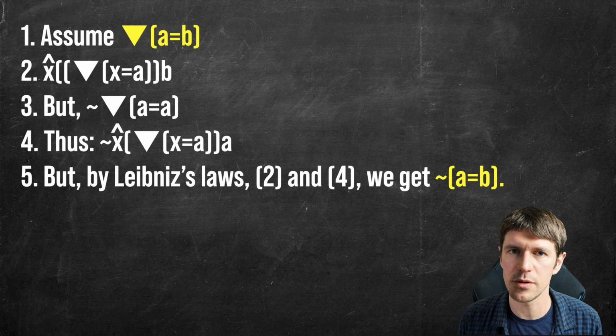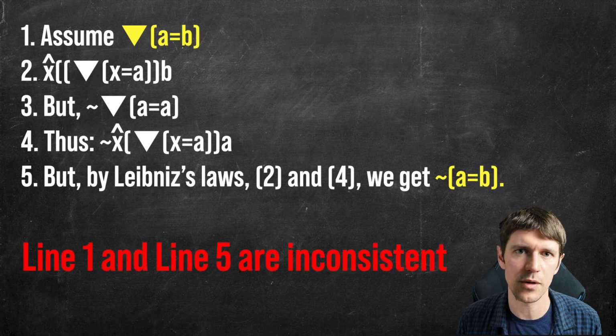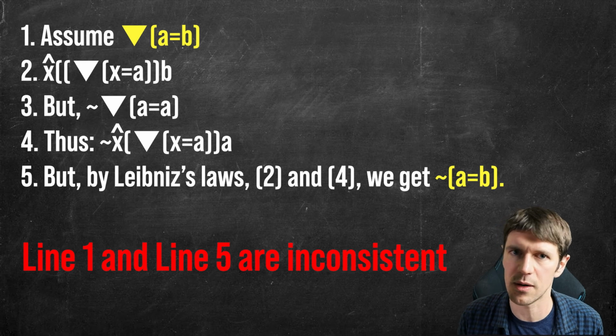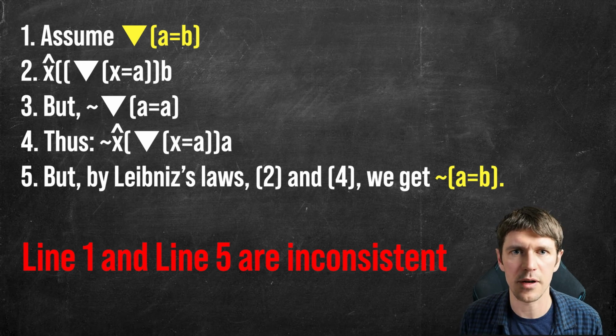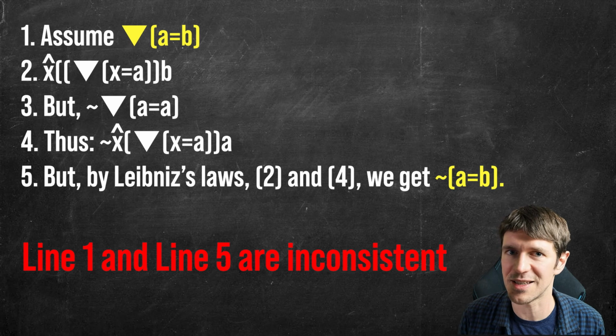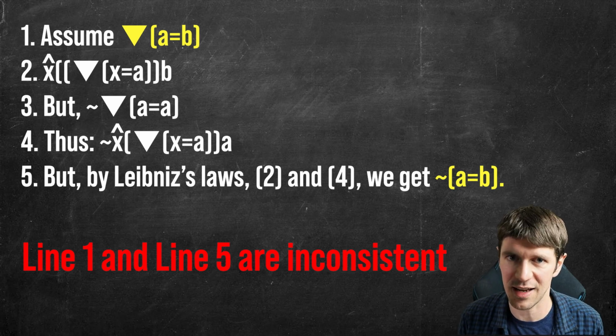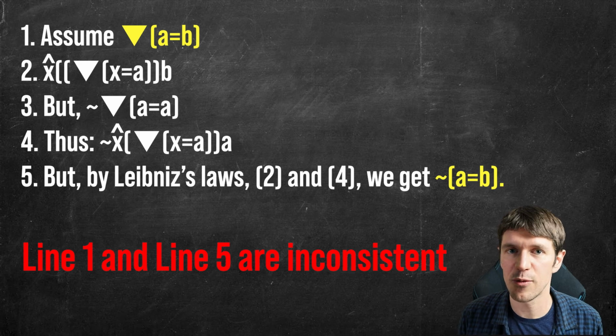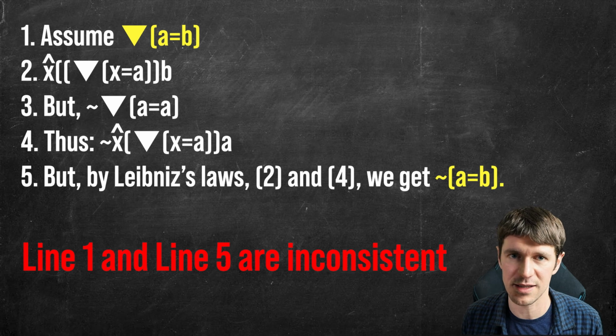When you take a look, the conclusion is in conflict with our original assumption. Our original assumption stated that it is indeterminate whether or not A equals B, but our conclusion states not that it is indeterminate whether or not A equals B, but that it is not the case that A equals B. So we've reasoned from this assumption to a conclusion that is inconsistent with it.